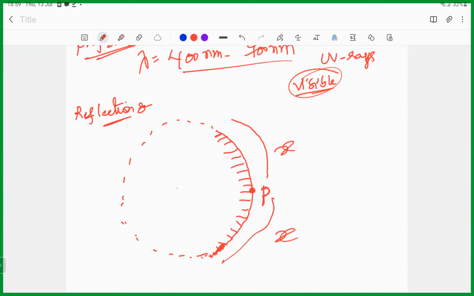So where is the center now? Here. This is called the center C. From here to here the distance is R, the radius of curvature. The line connecting C and P is called the principal axis. Clear? The terminology is clear?